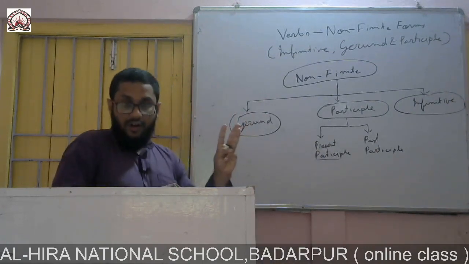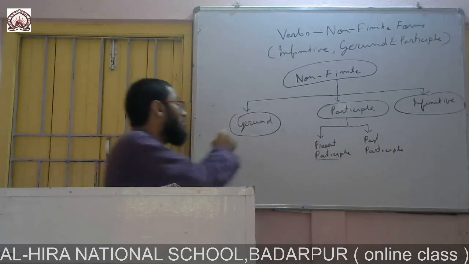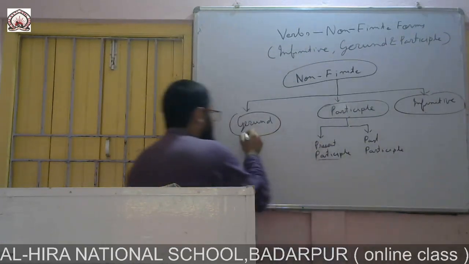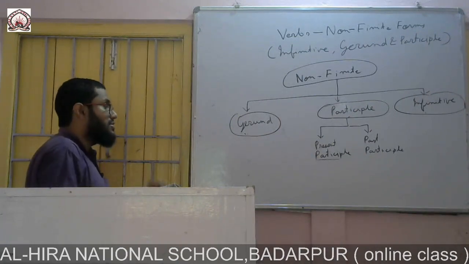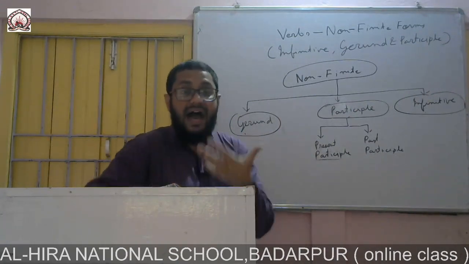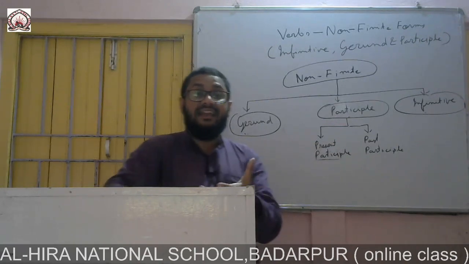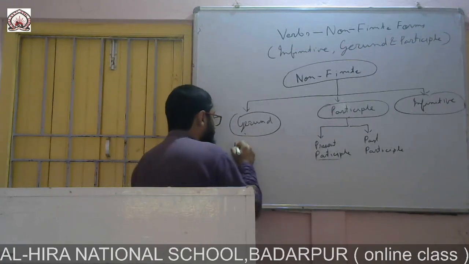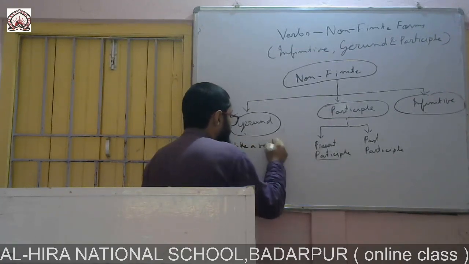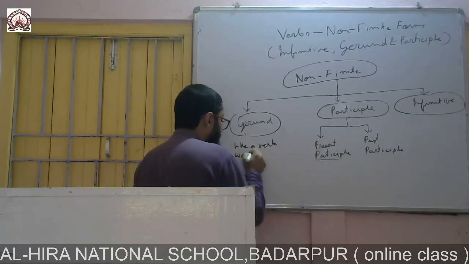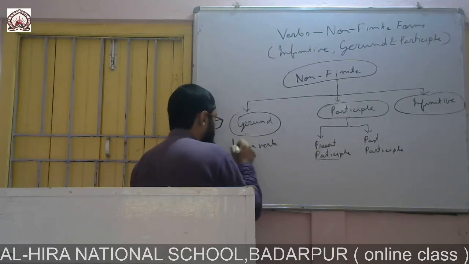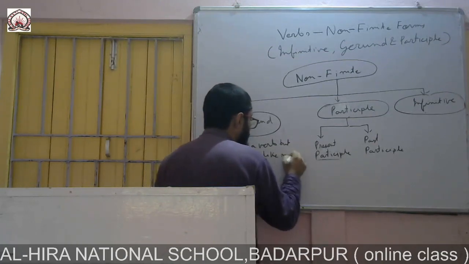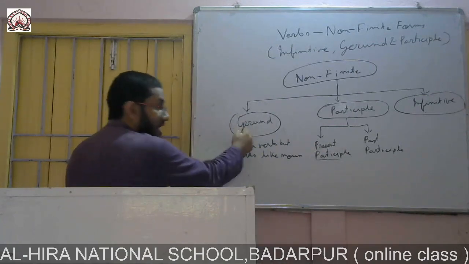How many types of non-finite verbs are there? Non-finite verbs are of three types: gerund, participle, infinitive. First, come to gerund. Gerund is like a verb but works like a noun. I am explaining gerund now.